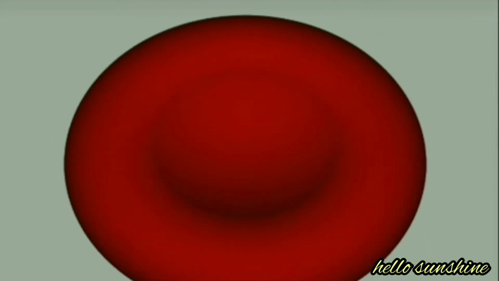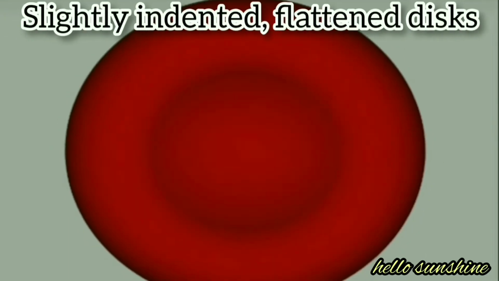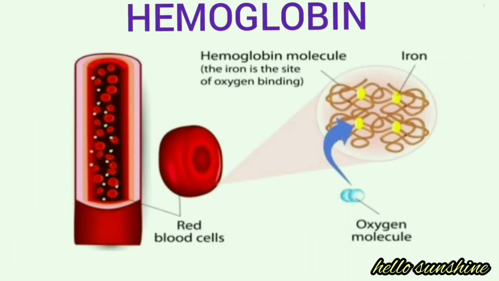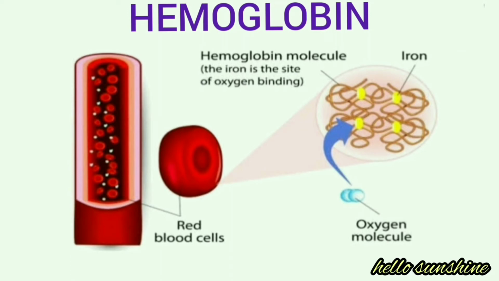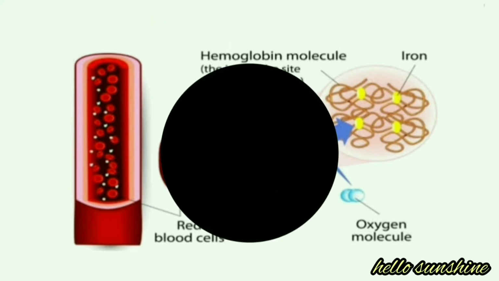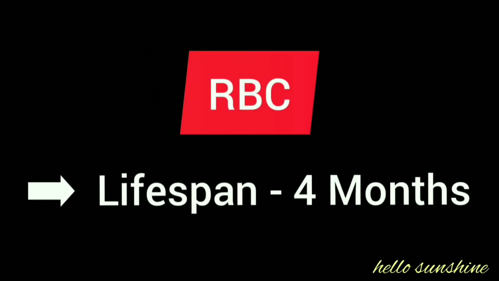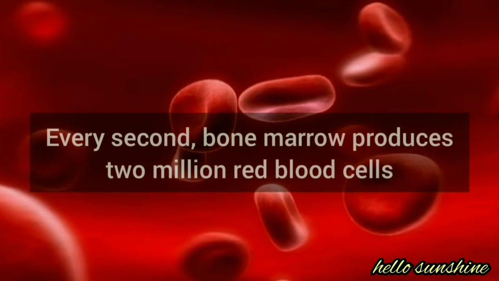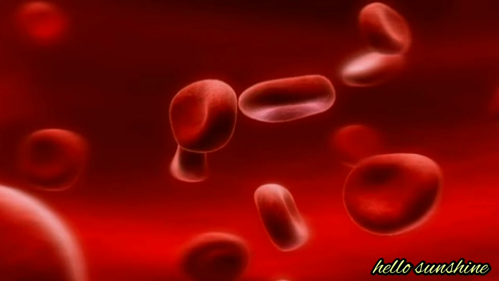Red blood cells are shaped like slightly indented, flattened discs and transport oxygen to and from the lungs. Hemoglobin is a protein that contains iron and retains the oxygen until its destination. The lifespan of an RBC is 4 months and the body replaces them regularly. Amazingly, our body produces around 2 million blood cells every second.